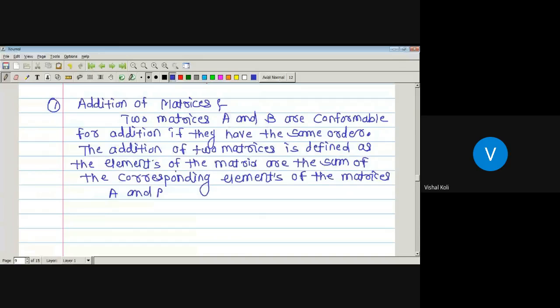So if the two matrices A and B have the same order, then its addition is defined as, that is,